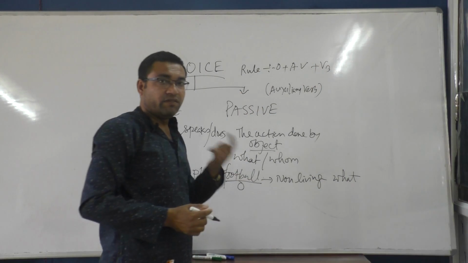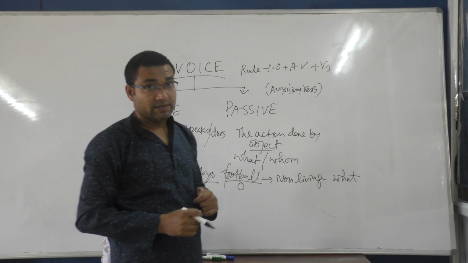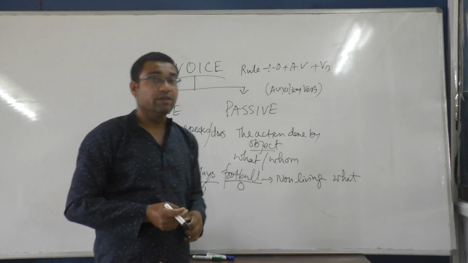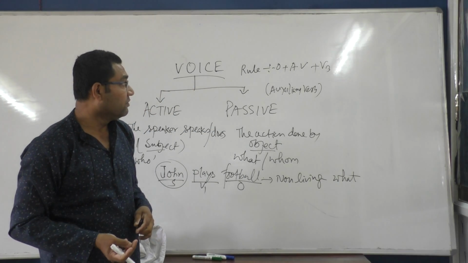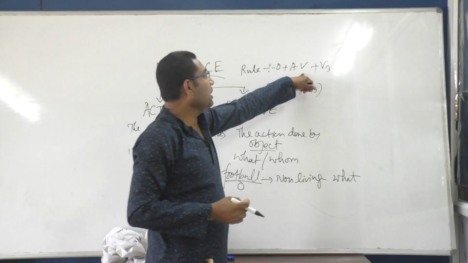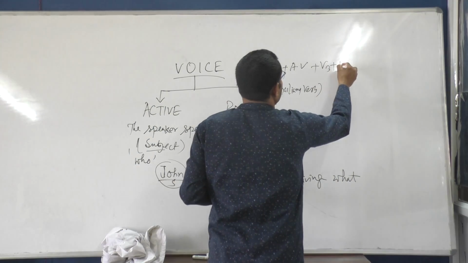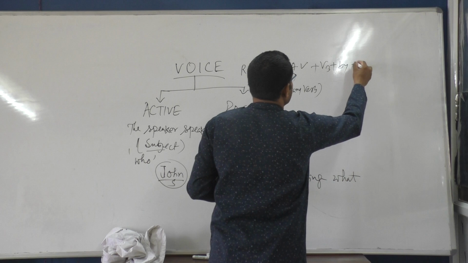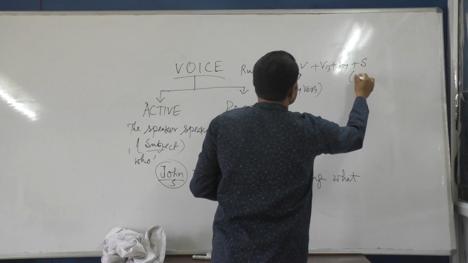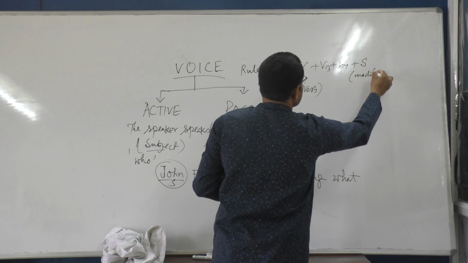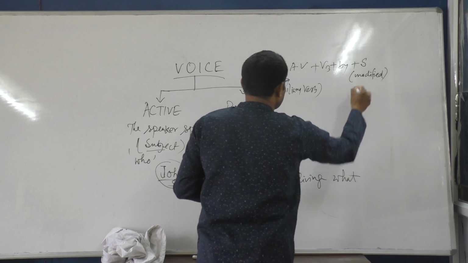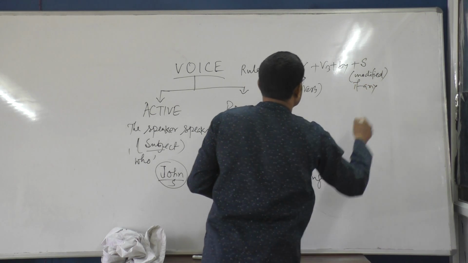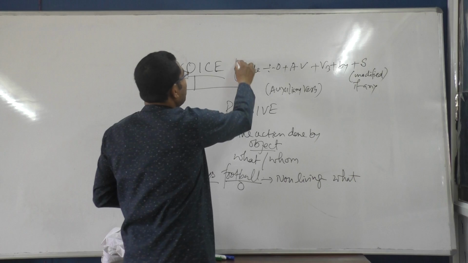As I said, V1 is present tense, V2 past tense, V3 past participle of main verb. After that we use by. And last one is subject. It is modified, if any. We have to follow this rule to make voice change.